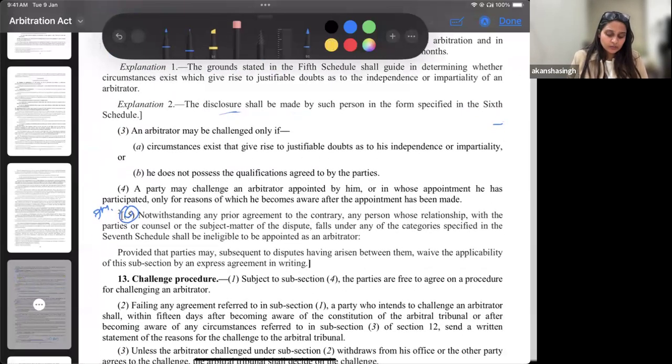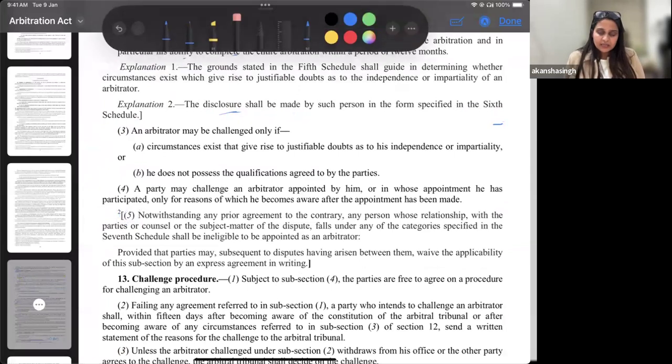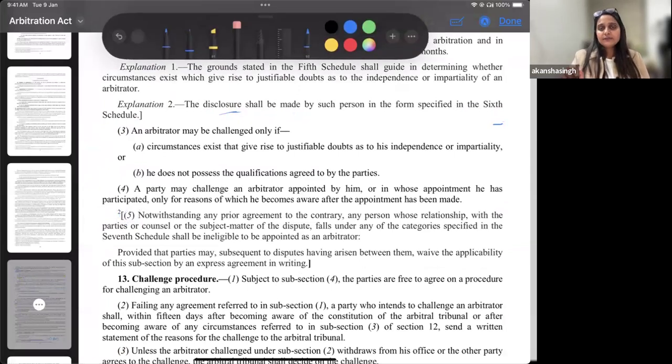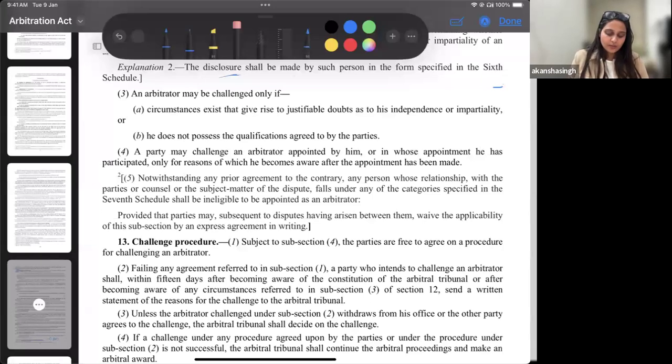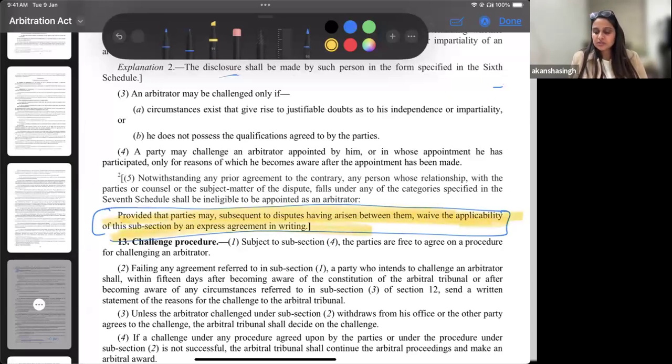Now we come to the sixth schedule. Notwithstanding, this is a little tricky, okay, and you have to be with me to understand this first part. Then we will come and talk about the proviso. So the first part, and this is the proviso, I am highlighting it that this is different, and we will read the importance of this, because this is also going to be an answer in your exam, that how fifth and seventh are different.